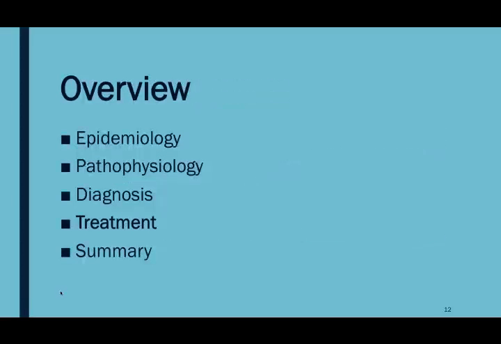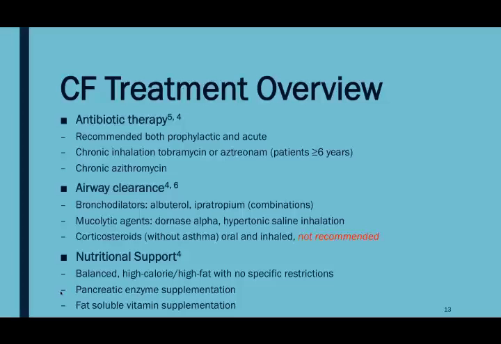We'll now move on to treatment. Cystic fibrosis treatment consists of 3 key areas: antibiotic therapy, airway clearance, and nutritional support. Antibiotic therapy is recommended both prophylactically and for acute infections. Chronic inhalation of tobramycin or azithromycin are often used for patients over 6 years of age, and chronic azithromycin is also used.